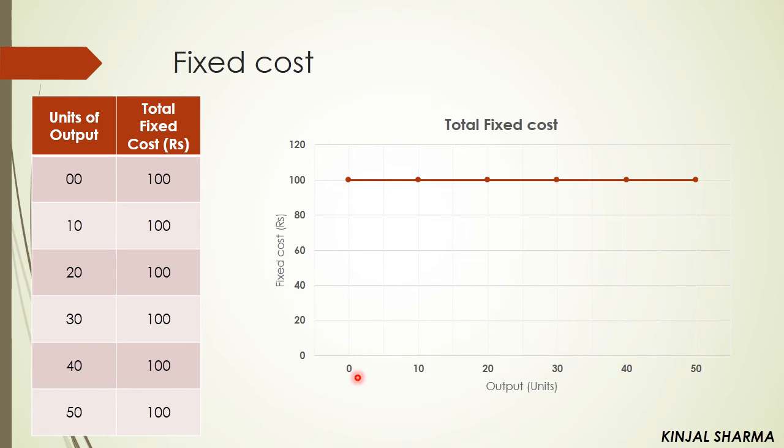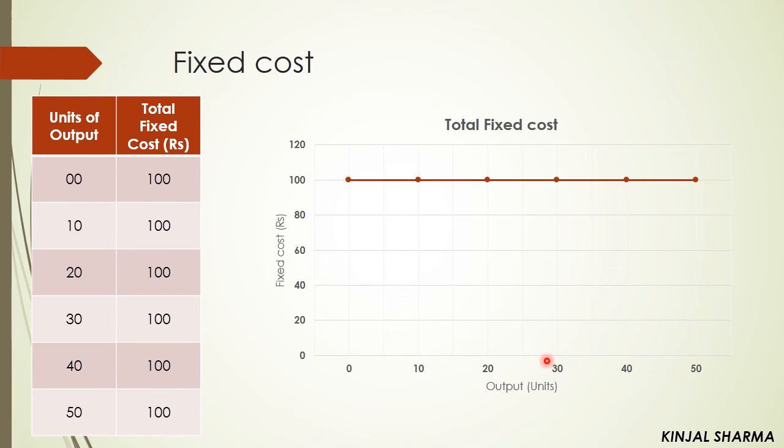Now let us see it with the help of a graph. Here on the x-axis we have written output in units, and on the y-axis we have written the fixed cost. If a firm produces 0 units, then also the fixed cost is 100.